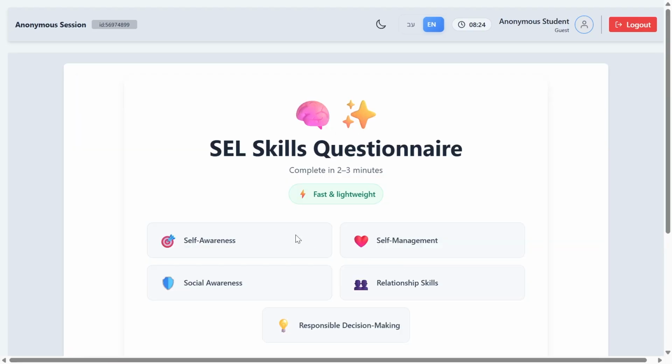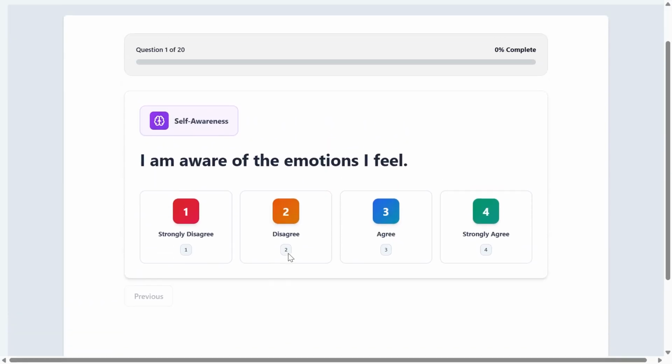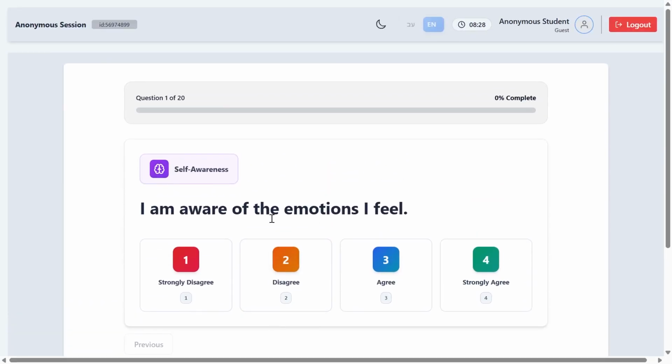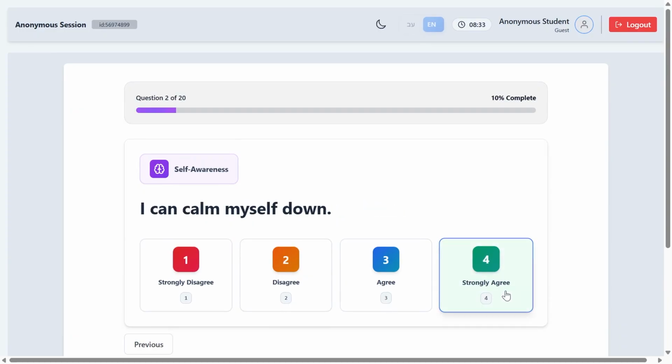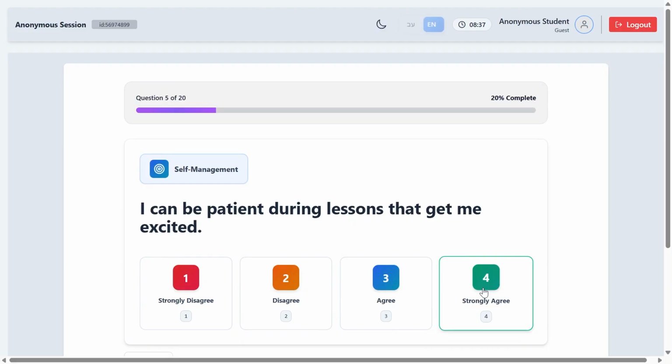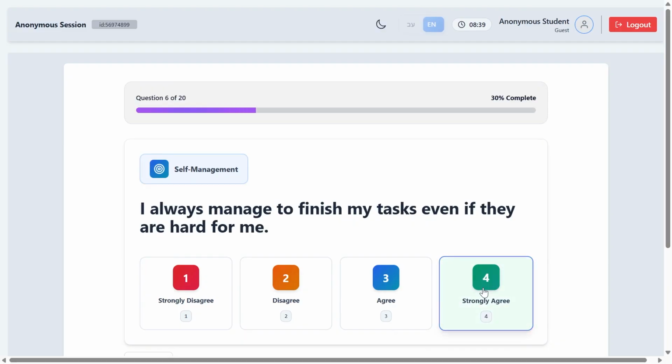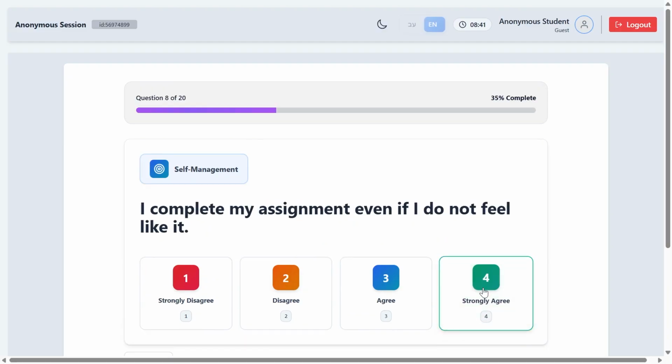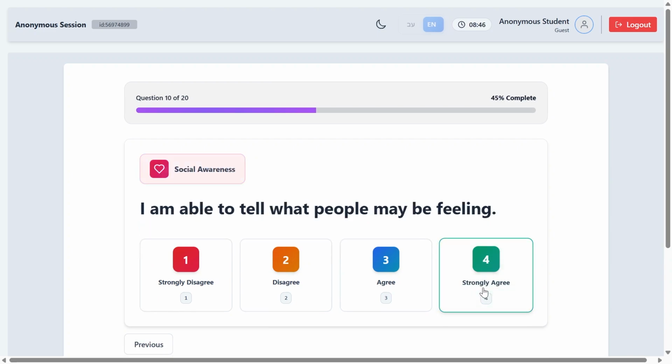At this stage, participants complete the social-emotional learning questionnaire again as a post-measure. This questionnaire is identical to the initial one and is used to compare pre- and post-intervention results, allowing us to examine how the system experience and the Socratic dialogue influenced participants' SEL skills. Here, several sample questions from the questionnaire are presented, illustrating the type of items participants are asked to respond to.